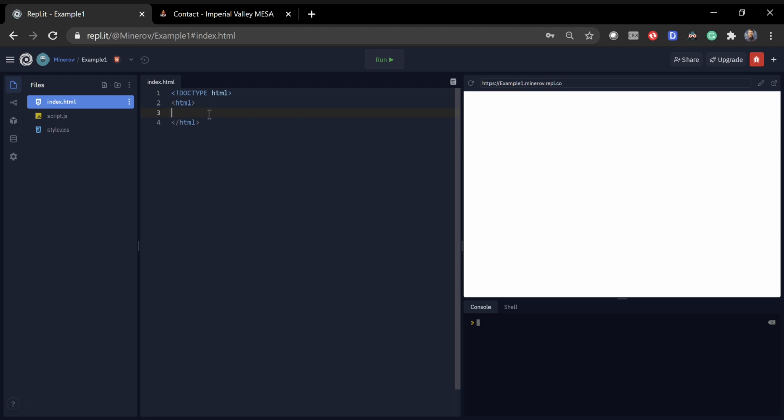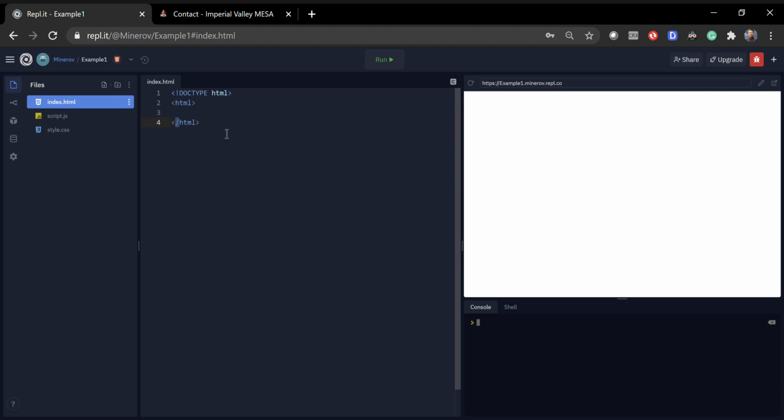This is our first tag that we're going to see. The first tag should be something like this: less than sign, HTML, and then close with a greater than sign. And at the bottom, we have the same thing, except we do have a slash before HTML. The reason we have this slash is because it signifies a closing tag.